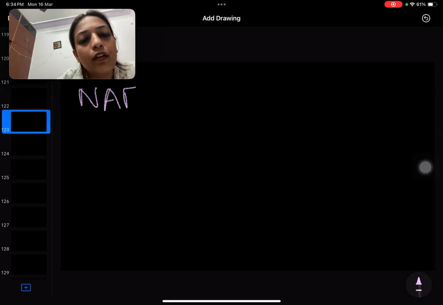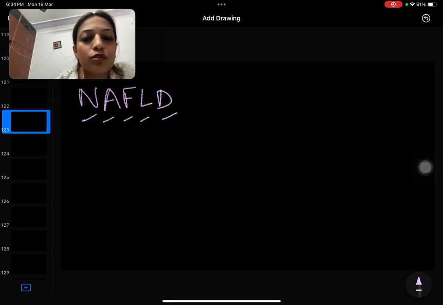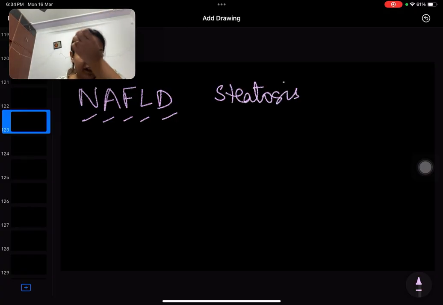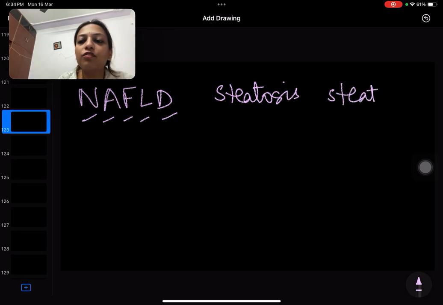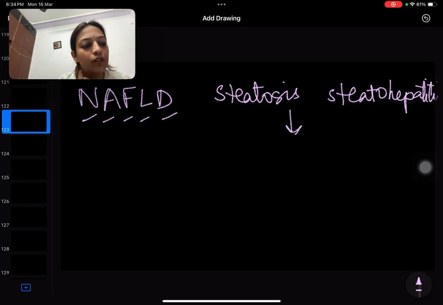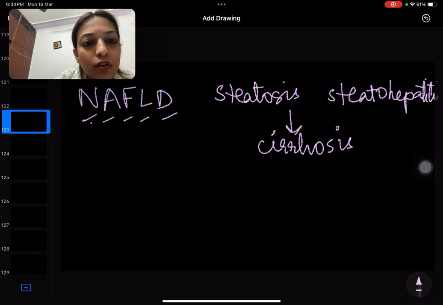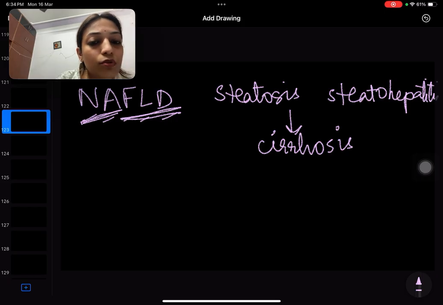And now we will be studying about NAFLD. What is NAFLD? NAFLD is non-alcoholic fatty liver disease, right? So this starts from steatosis, which means fat deposition, and steatohepatitis, which means fat deposition plus inflammation of the liver, and it progresses towards cirrhosis. So these innocents have not had alcohol, but still they end up in CLD, right? So these innocents didn't drink, but they ate, right? So they eat a lot.